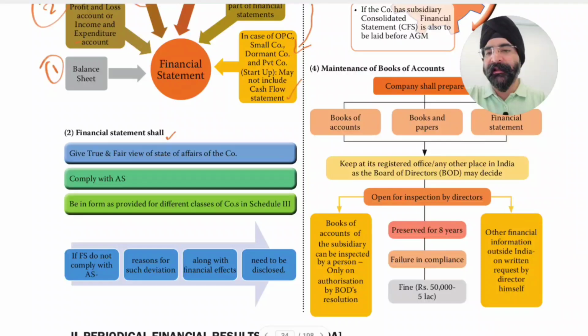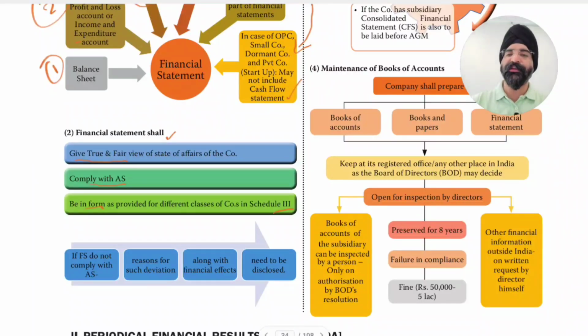Financial statement shall give a true and fair view of the state of affairs of the company. It will comply with accounting standards and be in the form provided for different classes of companies in Schedule 3.